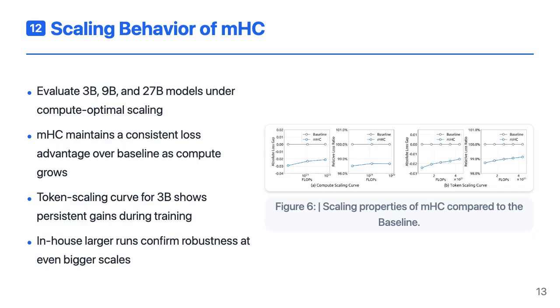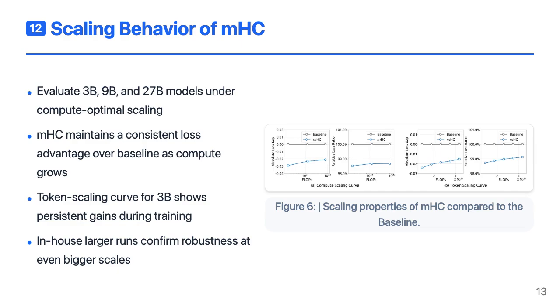Another key test is how mHC behaves under scaling laws. The authors trained 3B, 9B, and 27B models with compute-optimal data sizes and compare mHC to the baseline. Across this range, mHC maintains a consistent loss advantage. The gap shrinks only slightly as compute increases.